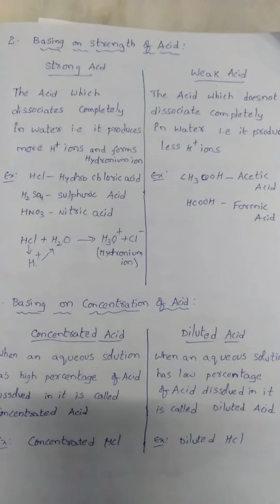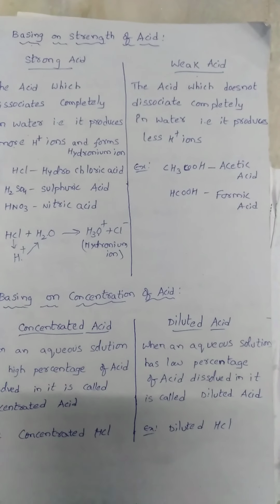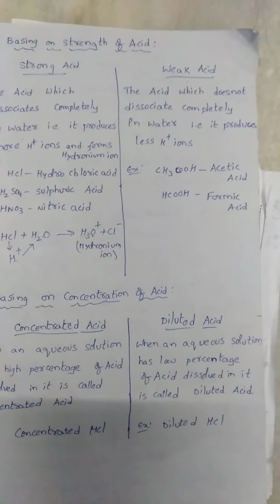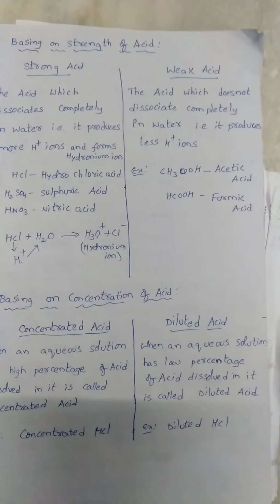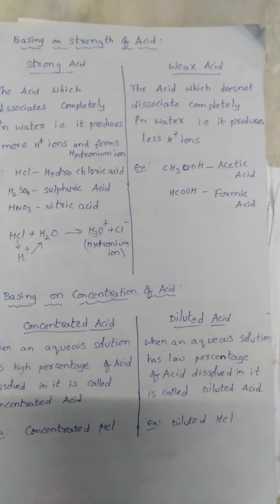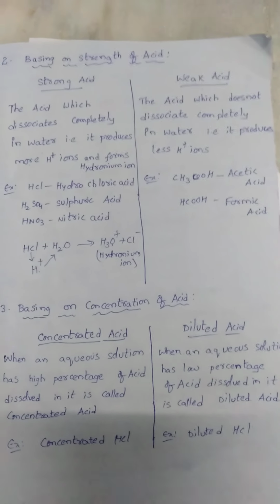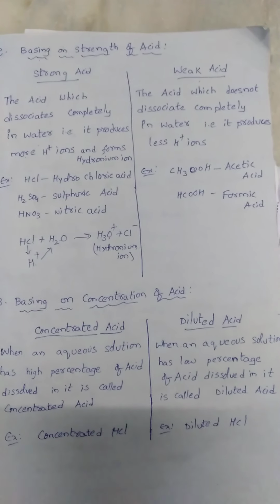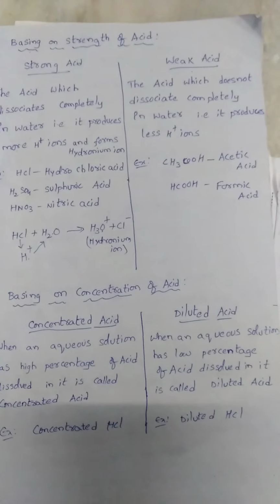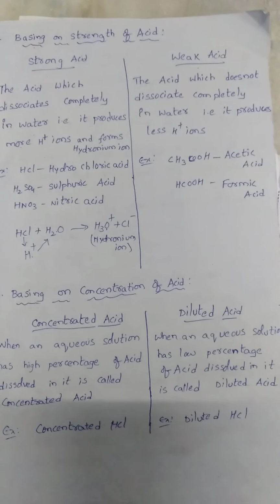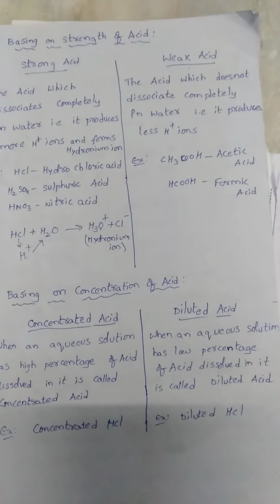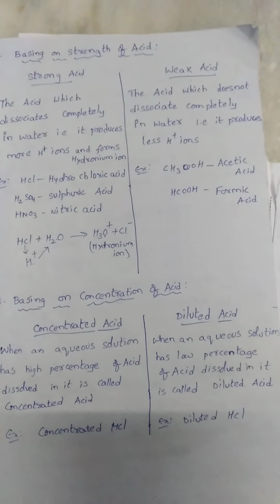Whereas a weak acid is an acid which does not dissociate completely in water. It is called weak because it produces fewer H plus ions. So we know that acids are substances which give H plus. If it gives more H plus, it is called a strong acid. If it releases less H plus, it is called a weak acid. That's the main difference between those two.